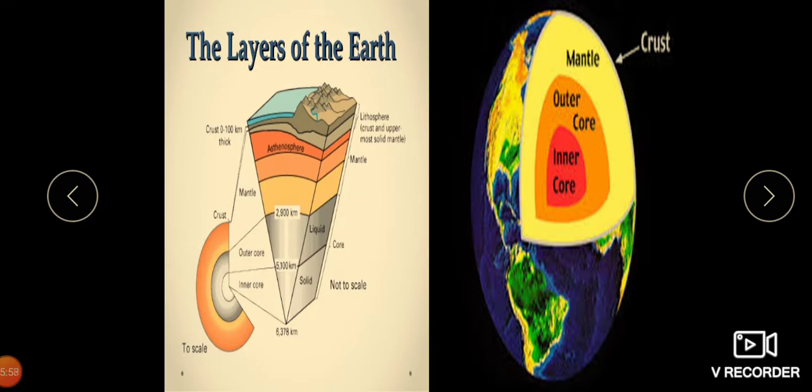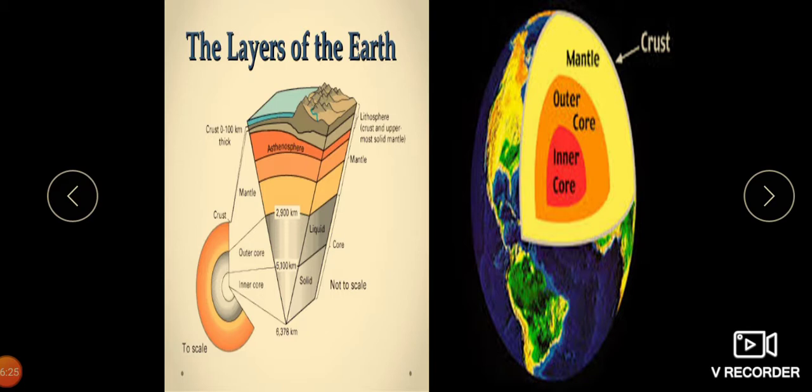On the basis of the density of material, chemical composition and physical state of matter, the Earth's interior is classified into 3 layers. One is the crust, which is the outer part. Then the mantle, and then the core. So these are the 3 parts.